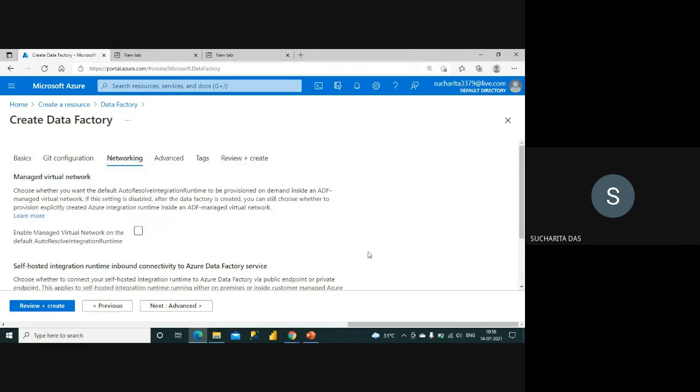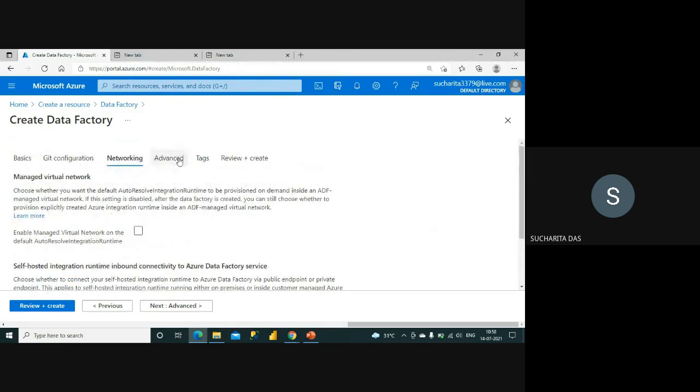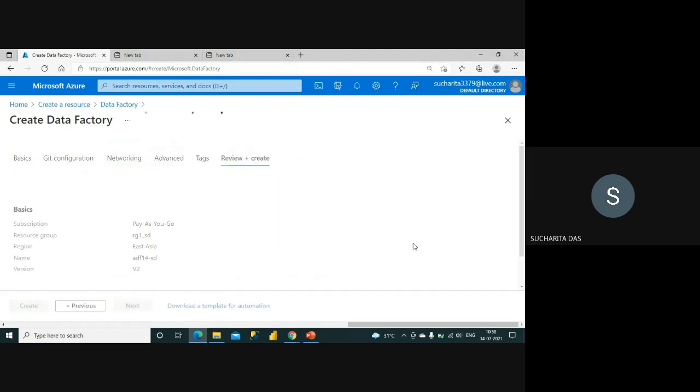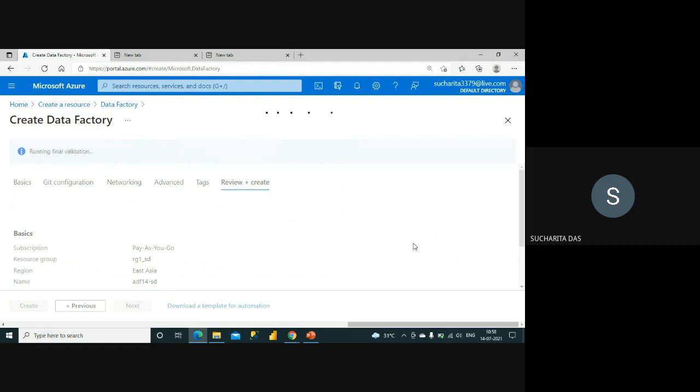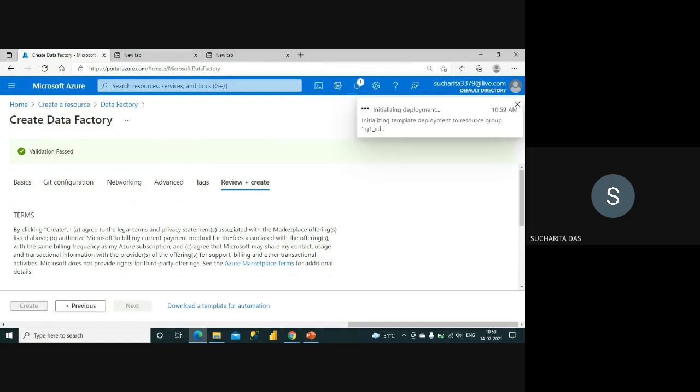You can just keep it default for now, or you may change if you have adequate information. Otherwise, generally we'll go with the default options. Okay, now review plus create. It is doing the validation. So validation passed. Now I press the create button and it is creating the data factory for me.